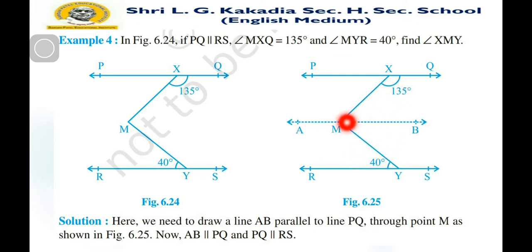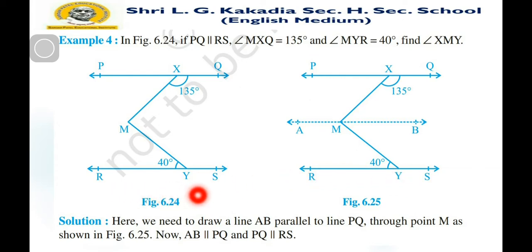To find angle XMB, we subtract 135 from 180. And to find YMB, it is equal to angle MYR, that is 40. Taking the sum of both angles, we can find angle XMY easily.